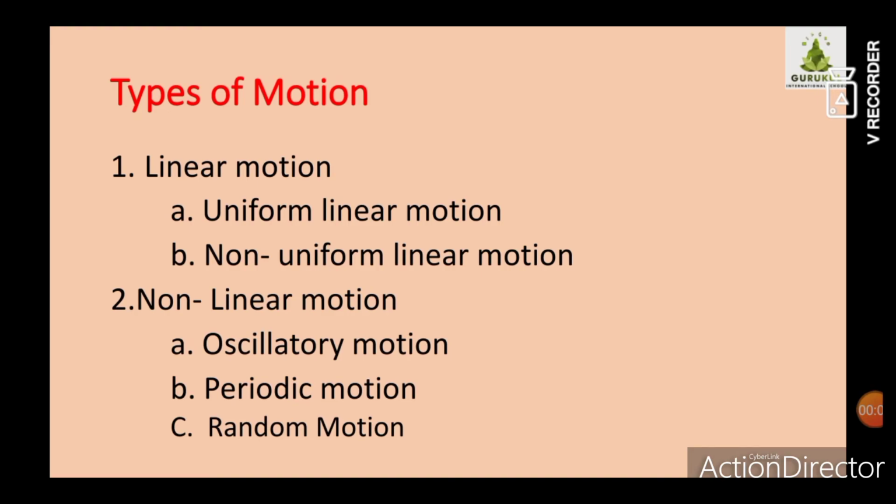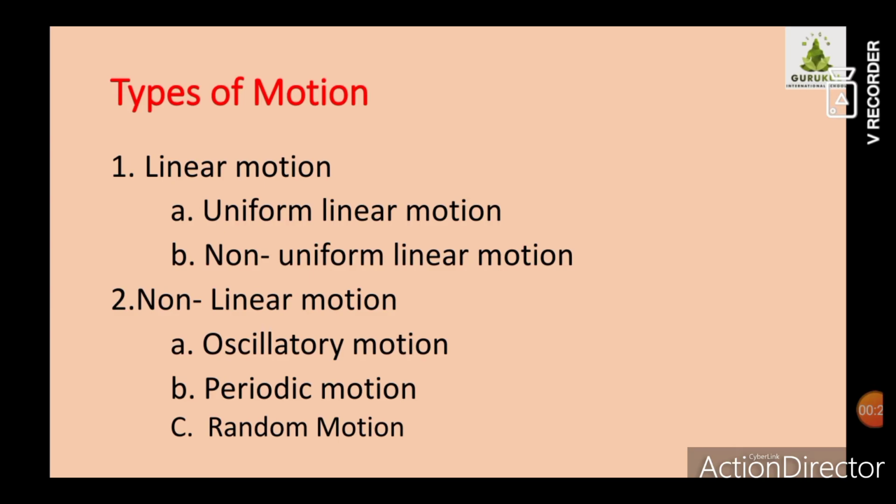Okay, so children, what we have studied is that the continuous displacement of an object is called motion. And what is displacement? When an object is changing its place from one point to another point, that is called displacement. According to their displacement or their movement, there are various types of motion. There are mainly two types of motion: linear motion and non-linear motion.